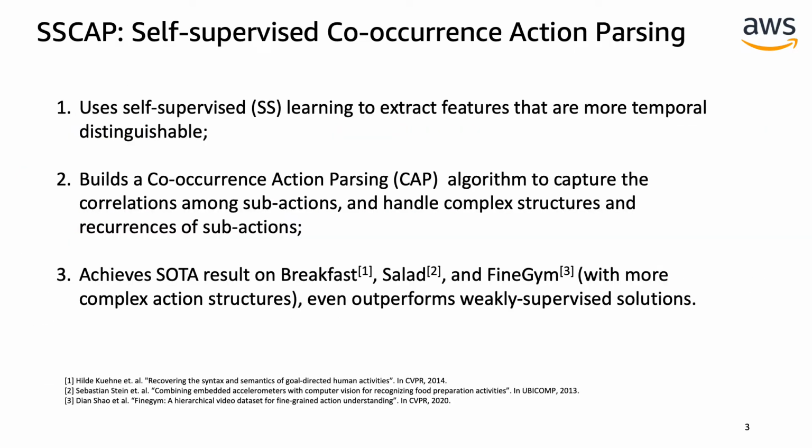In this work, we introduce SSCAP, an unsupervised solution for temporal action segmentation. SSCAP uses self-supervised learning to extract features that are more temporally distinguishable. It also builds a co-occurrence action parsing algorithm to capture the correlations among subactions and handle complex structures and the recurrences of subactions. It achieves state-of-the-art results on not only Breakfast and Salad, but also FineGym, which is an emerging and more challenging dataset built on fast-moving gymnastic actions and with more complex action structures.